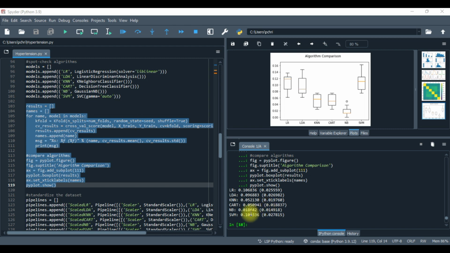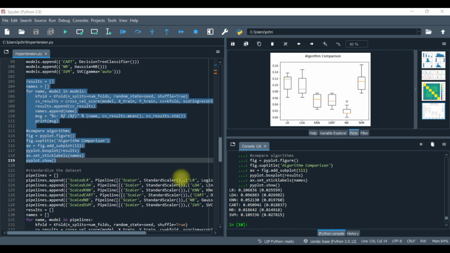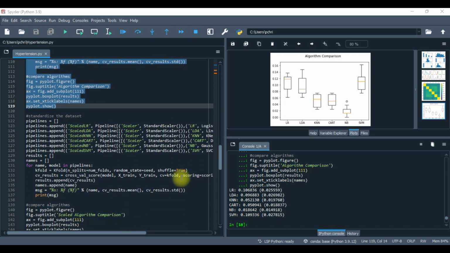Based on what I'm reading, logistic regression has a mean of 0.106836, LDA 0.096, KNN 0.052, Naive Bayes 0.018, and SVM, support vector machines, is 0.109. So support vector machines and logistic regression are the ones currently in the lead. Now what we will be focusing on is adding a pipeline and making sure we scale it.